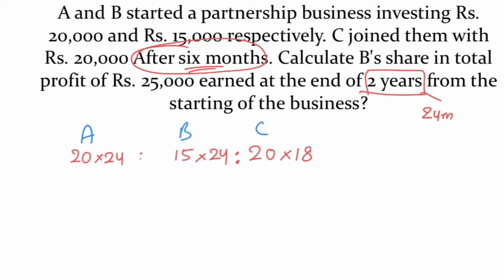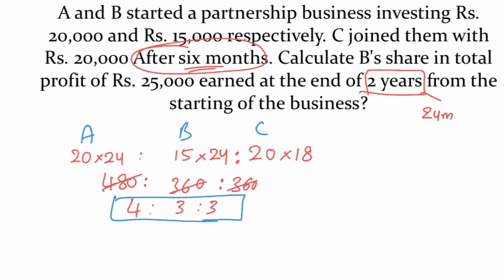So this is the ratio in which they share their profits. 20 into 24, 480. 15 into 24: 15 into 4 is 60, 15 into 2 is 30, plus 6, 36. 20 into 18, 360. Dividing by 120, we get 4, 3, 3. This is the ratio in which they share their profits.